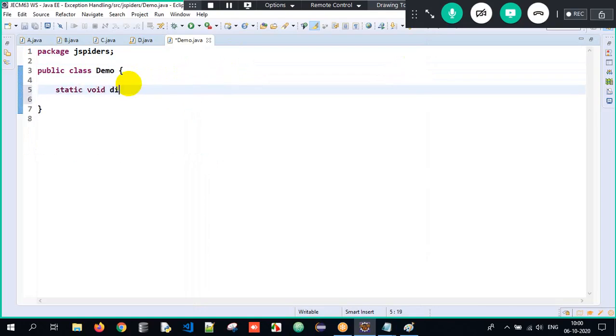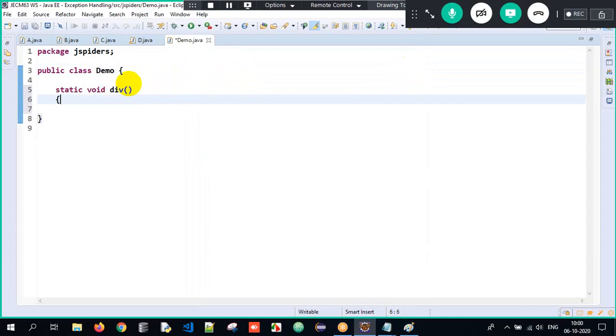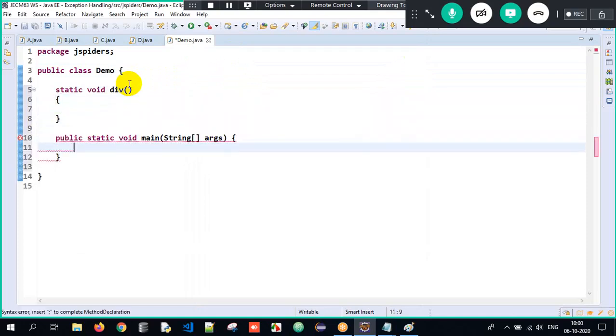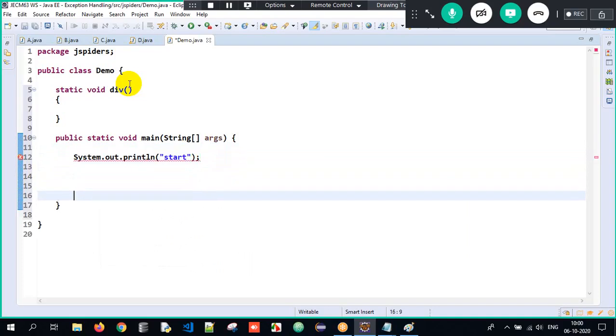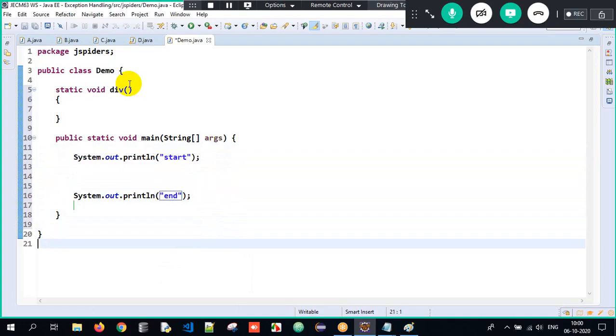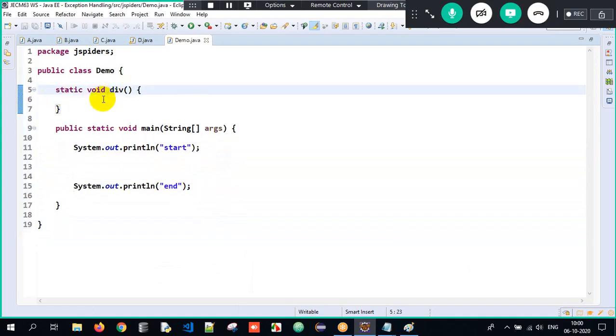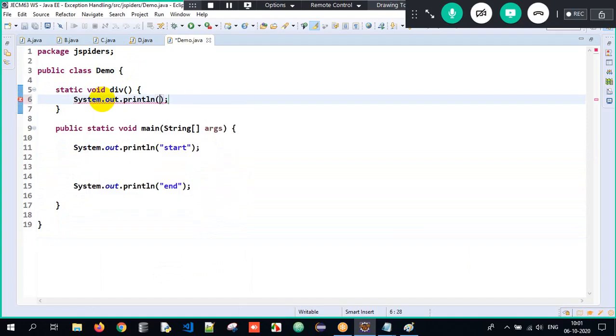If it is a static method, I can call it directly, that's it. It's not that you have to make use of a static method only. Now I will have my main method, wherein the execution will begin. So I'll write sysout start for my understanding, and sysout end for my understanding. So I have written start and end over here. Now within the div method, I'm just giving 10 divided by 2.